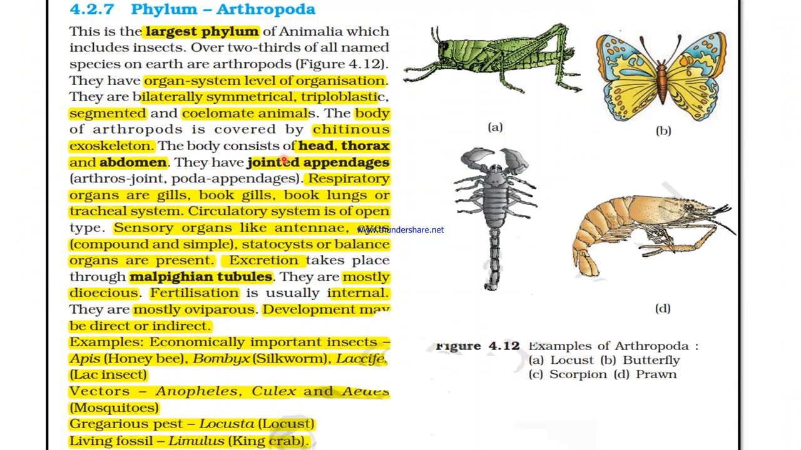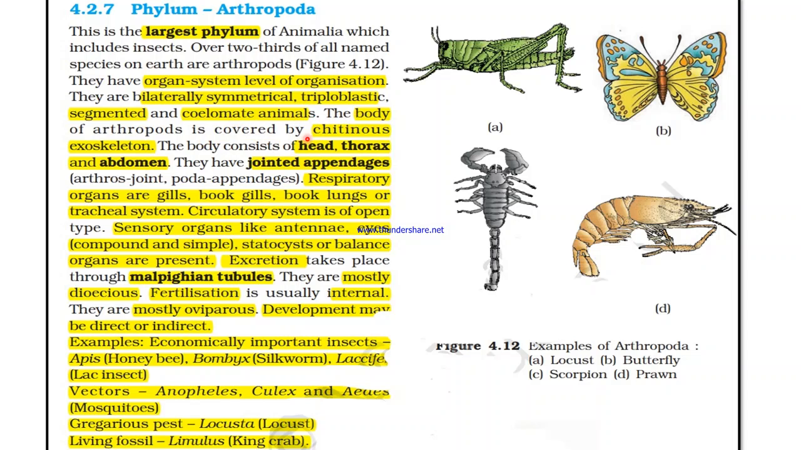So let's read what is given in NCERT. Phylum Arthropoda. This is the largest phylum of Animalia, which includes insects. Over two-thirds of all named species on earth are arthropods. They have organ system level of organization. They are bilaterally symmetrical, triploblastic. They are segmented and coelomate animals.